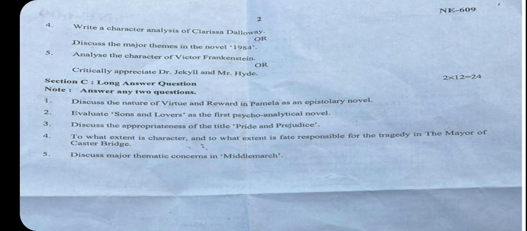Then discuss the appropriateness of the title Pride and Prejudice. Who has pride, who has prejudice? So that's the hero and heroine. This whole novel revolves around the hero, heroine, the Bennet family, and then Elizabeth. Elizabeth is a very intelligent, beautiful girl, but she is biased, and she's not able to listen to the hero.